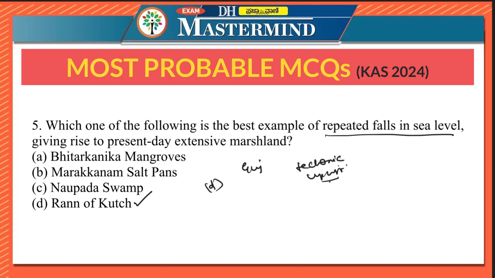It is a classic example of a region where sea levels have fluctuated over time, leading to its present day marshy conditions. So the other three marshlands are not due to the repeated falls in sea level, while Rann of Kutch is due to this particular effect. Bhitarkanika mangroves is very famous in Odisha. Marakkanam salt pans is in Tamil Nadu. Nupada swamp is in Andhra Pradesh. Only for your information, I'm telling you all these things.